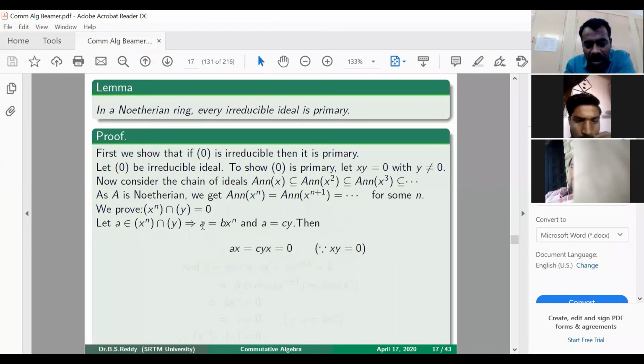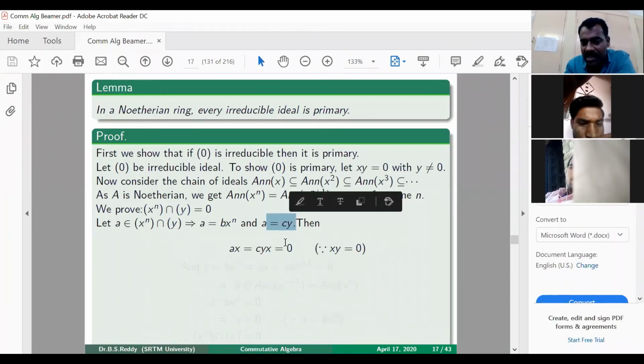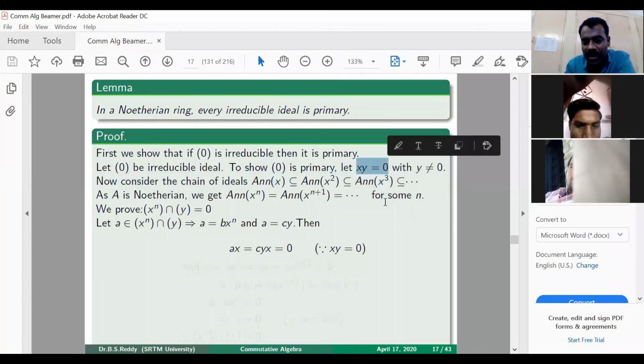Now if you multiply by x, ax is the same as cyx, or cxy, but we already know xy is 0. Therefore ax is 0.